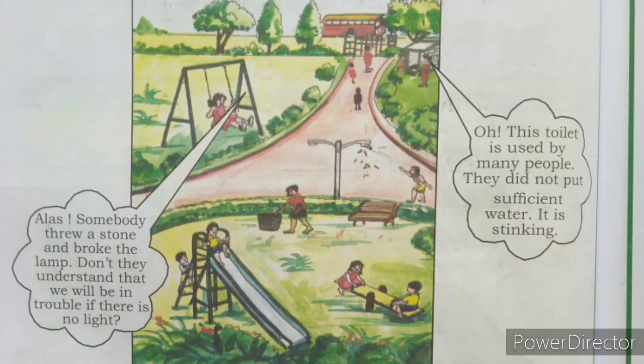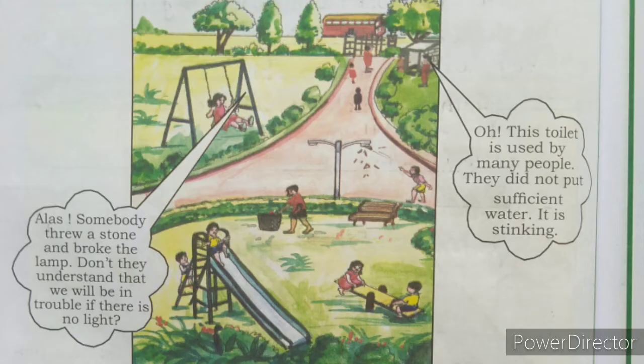See here, one girl is telling, somebody threw a stone and broke the lamp. Don't they understand that we will be in trouble if there is no light? Somebody has thrown a stone at the street light and broken the lamp.